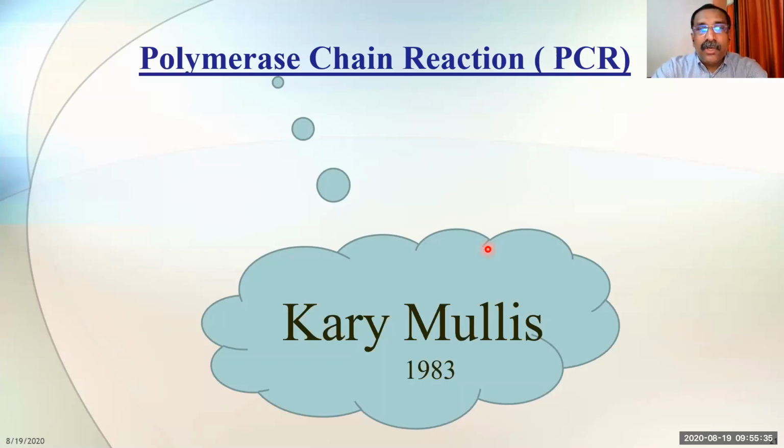Okay, so in 83, Kary Mullis developed this polymerase chain reaction. So that means clear now. I told you two things regarding the PCR. That means PCR is also called gene amplification. One thing. Then PCR full form is polymerase chain reaction. And this is developed by a scientist whose name is Kary Mullis in the year 1983 or 85, whatever you remember, you take that, or you write both, one in bracket.